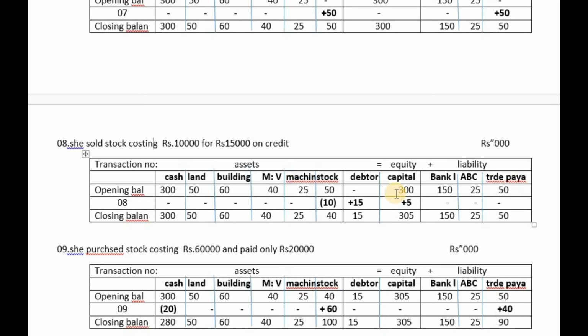Earlier the opening balance was 300,000, now 305,000. Here the debtor closing balance is 15,000 and the stock closing balance is going to be 40,000. Once again, total of assets equals total of equity plus liability. This is how we completed it.